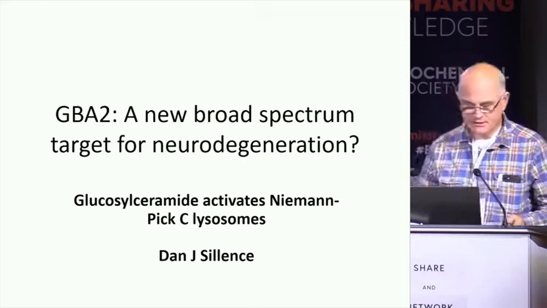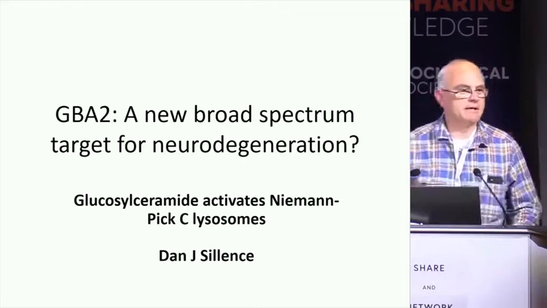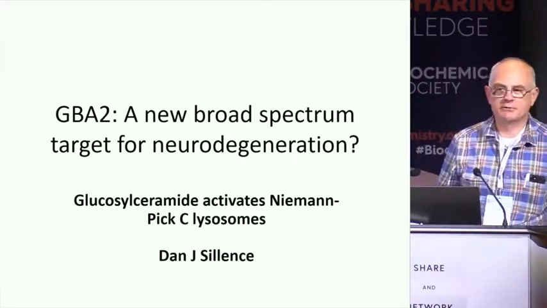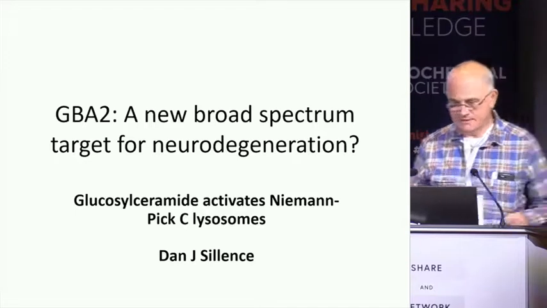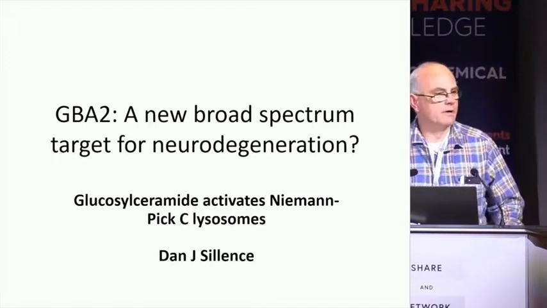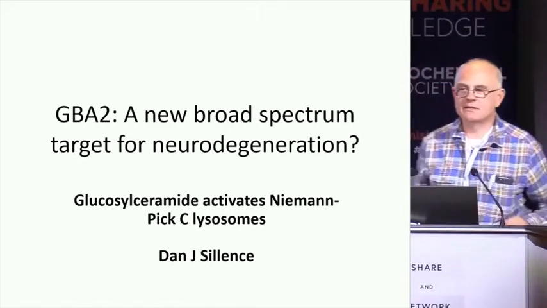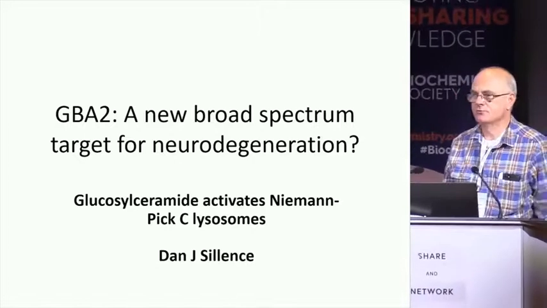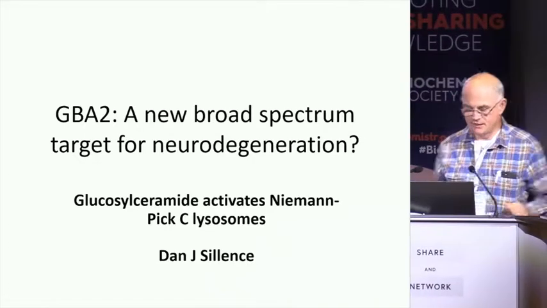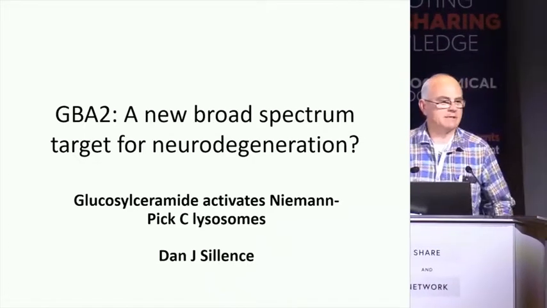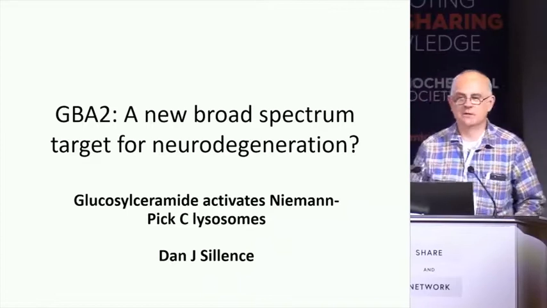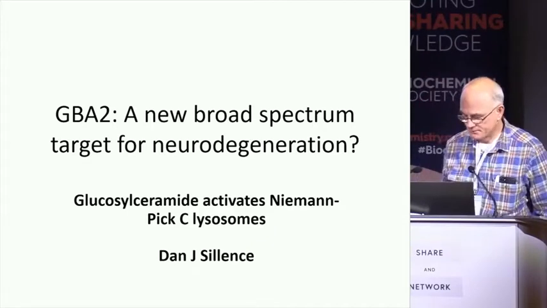I'm going to talk about GBA2, which is the cytoplasmic glucocerebrosidase. That's distinct from GBA1, which is the lysosomal acid glucocerebrosidase, which is implicated in Gaucher disease and also in some aggressive forms of Parkinson's.